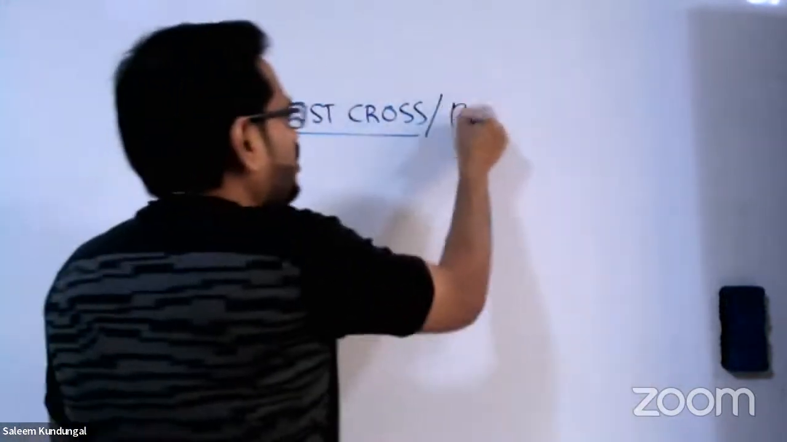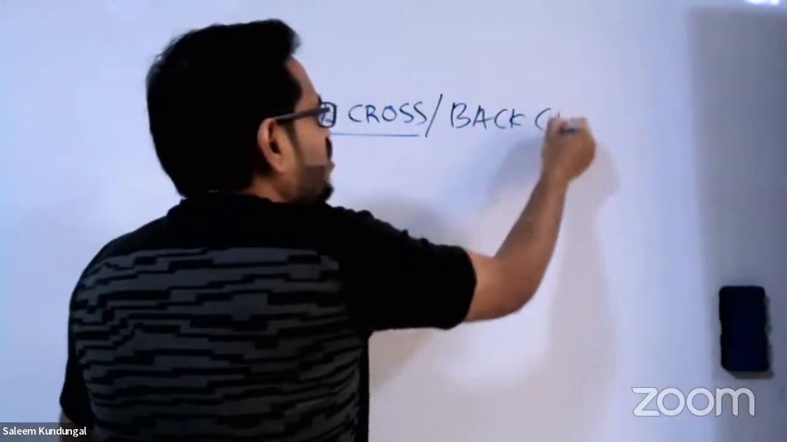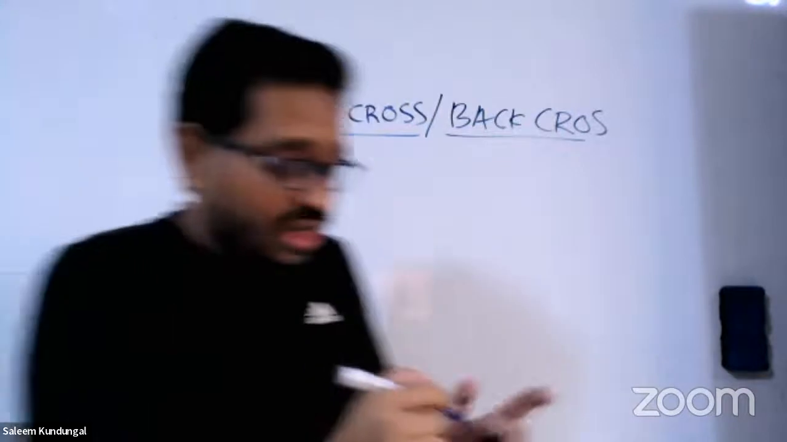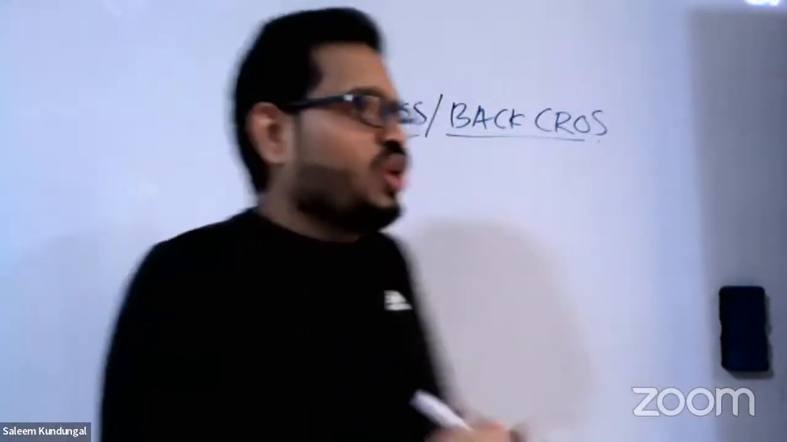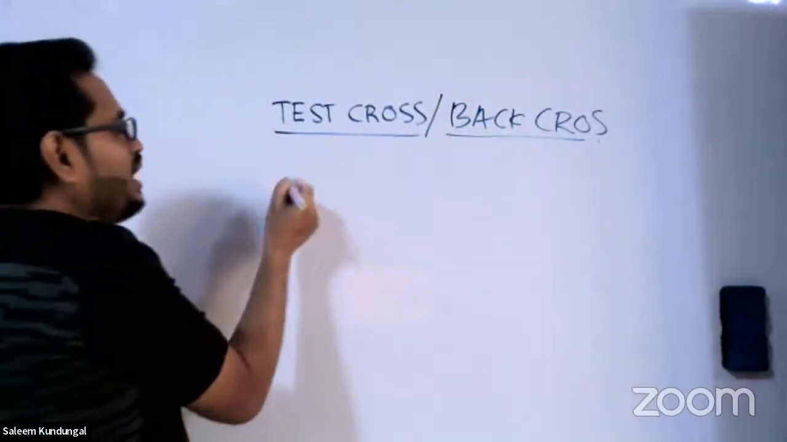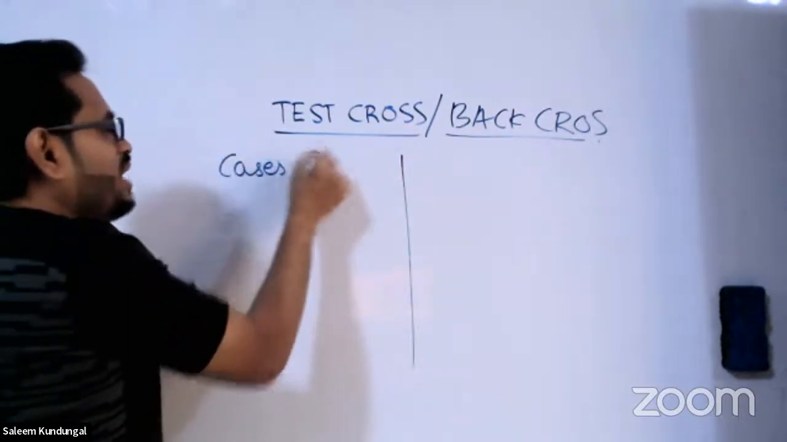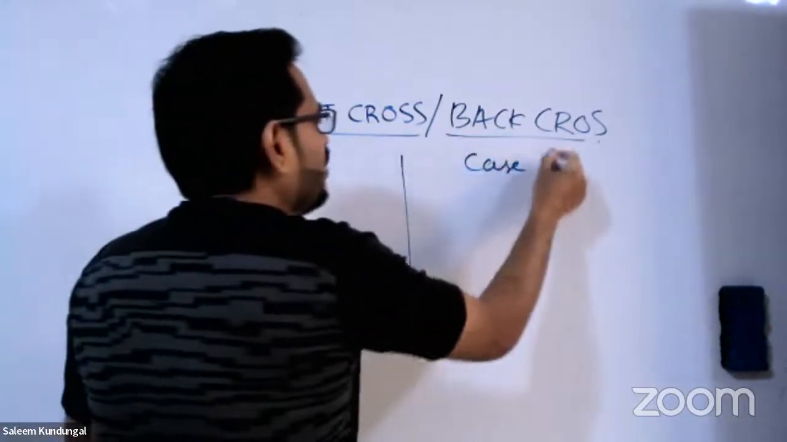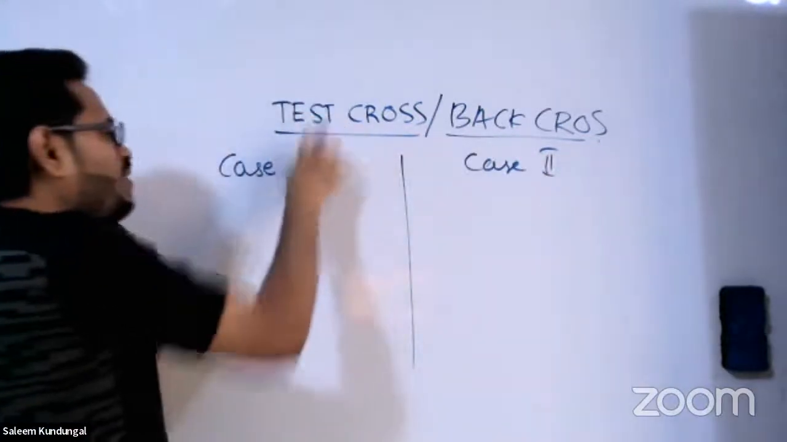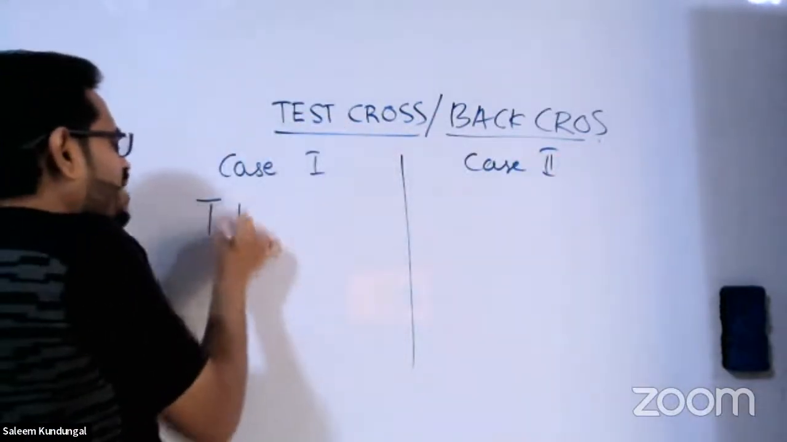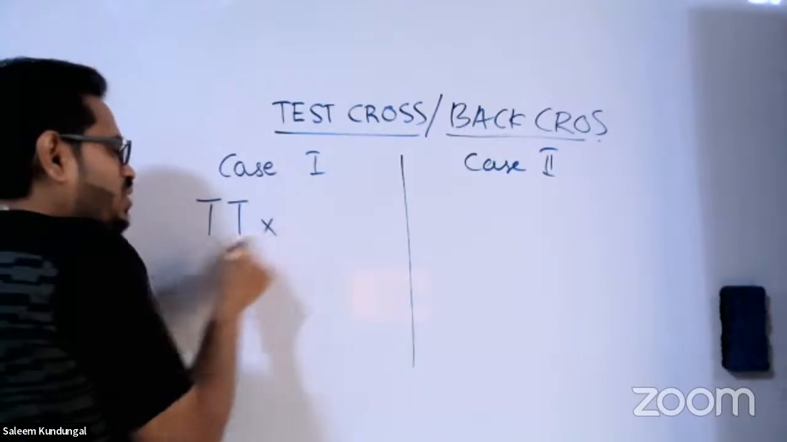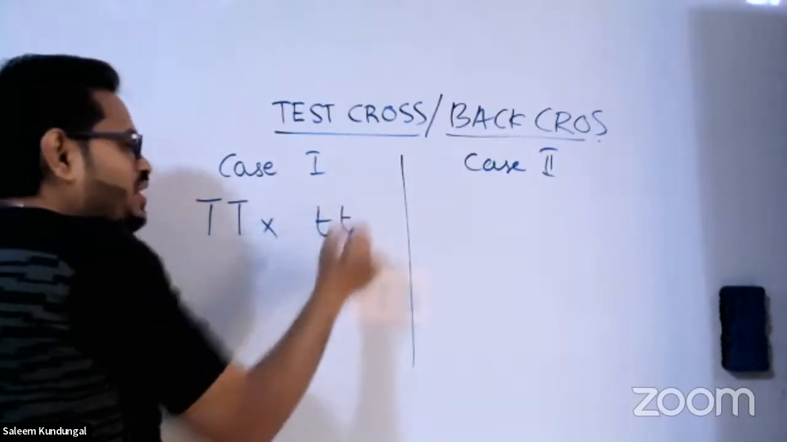So why do we call test cross a back cross? This term you must remember, guys, as it can come in our MCQs. Why do we call it back cross? Look here, there are two cases in test cross. Let me explain case 1 and case 2, and then you will know why we call it back cross. In case 1, we imagine that the plant we use for crossing is pure tall, and we cross it with whom?